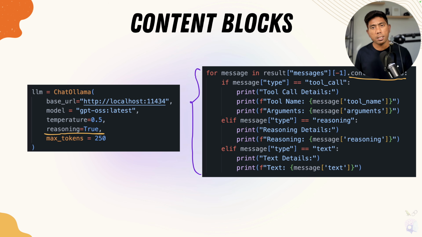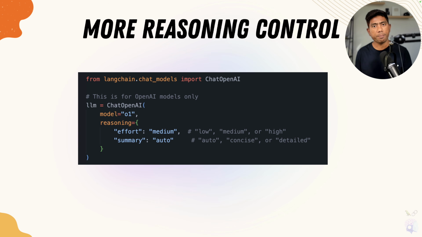And if you are using the OpenAI model, you can also control that reasoning with this particular feature, like reasoning, and you can set the effort as medium to get medium reasoning. If you set high, then the reasoning will be very high, and the summary can be auto, concise, or detailed, whatever. You can set all of these. These are the new features which have come through here.